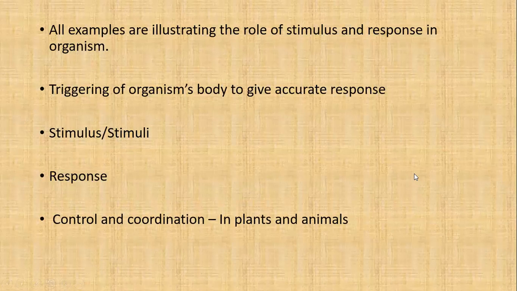Now, all examples are illustrating the role of stimulus and response in an organism. We know very well that stimulus and response are also a part of our life processes, where we get a stimulus from our environment, and according to that stimulus our body will respond or show a reaction, which is known as response. So all these stimuli help in triggering our body to give an accurate response.